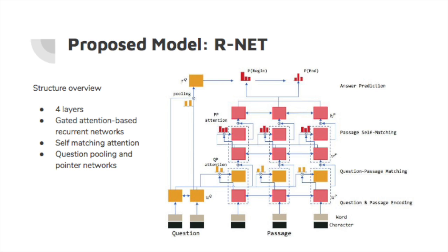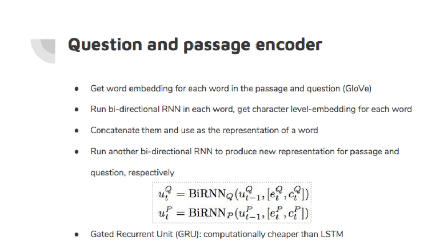The first layer of RNet is called the question and passage encoder, and what it does is basically convert words in the passage and question to their corresponding word embeddings and feed them through a bidirectional RNN to get what they call the character level embedding for each word, and use them as the representation of a word, and then run them through another bidirectional RNN to get a representation of passage and question.